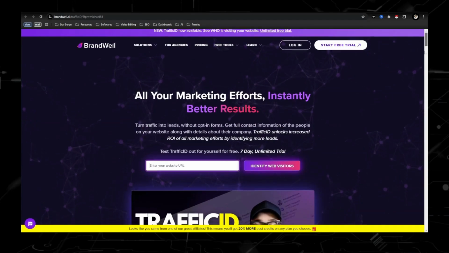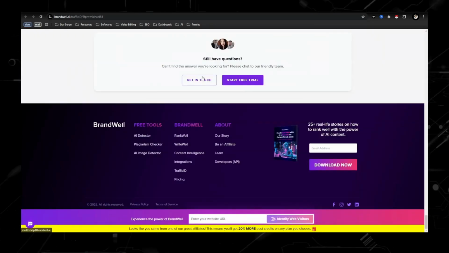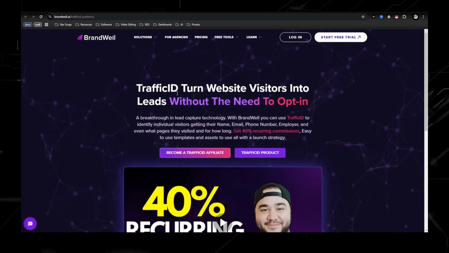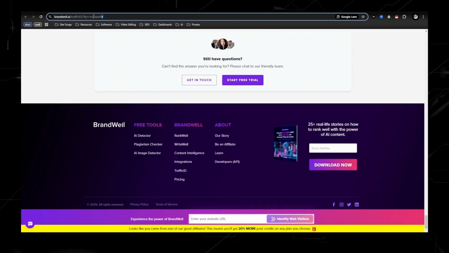If you want to become an affiliate for this program, with most of these software tools, if you scroll down to the bottom, they'll have something that says be an affiliate. Boom, it would take you to a place where you can sign up, and then you'll get a code or a URL that looks like this. This is what you're going to want to send traffic to.